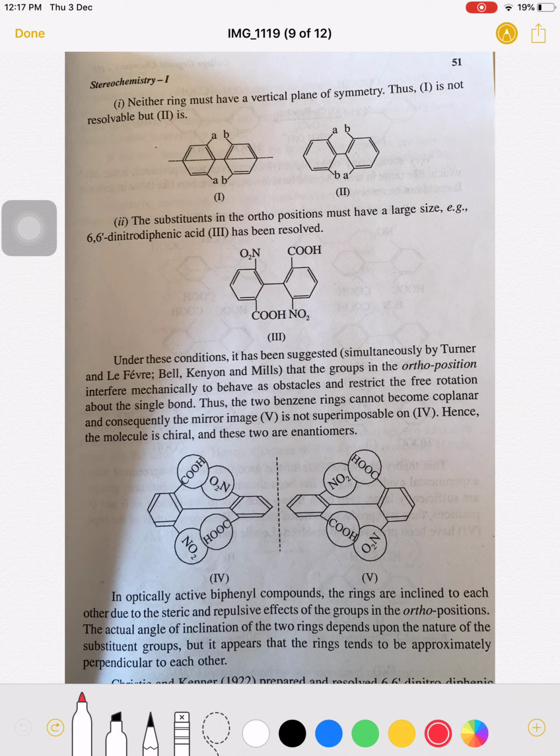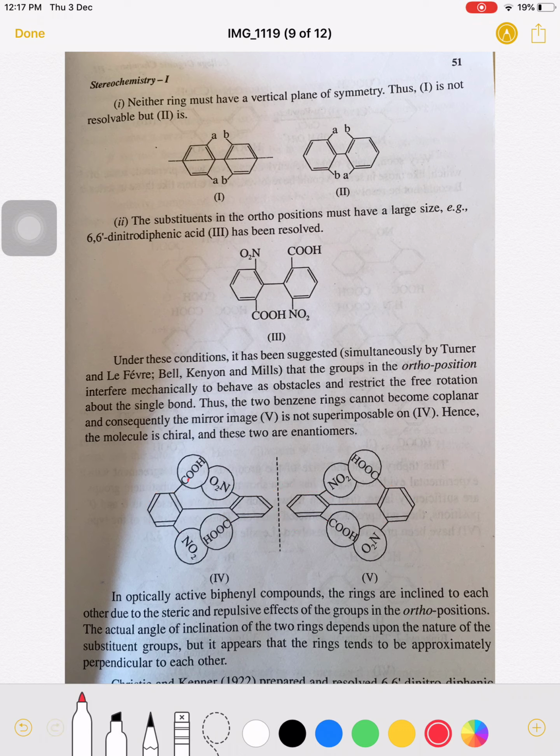Under these conditions, it has been suggested by different scientists that for the molecule to show optical isomerism, these biphenyl molecules must have a group on the ortho position. Then, and only then, do these molecules show optical isomerism. Similar to cumulenes, in these biphenyls one ring is in the plane and the other is perpendicular to the first ring.